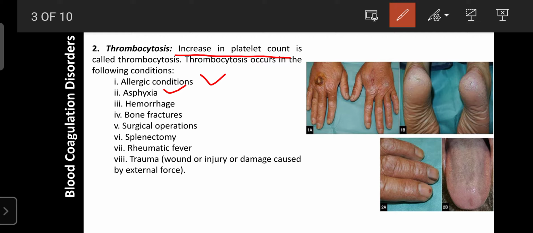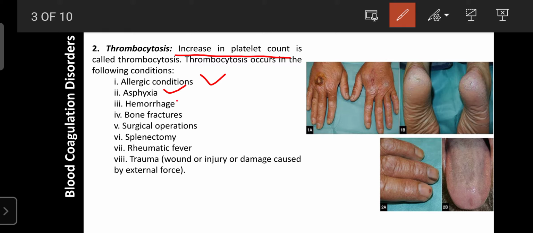Now we are wearing a mask, which can be responsible for asphyxia, that is hypoxia, a deficiency of oxygen in our body. Here the platelet count increases due to the deficiency of oxygen, along with the RBC count, which also increases where we have a deficiency of oxygen. That condition is known as asphyxia.